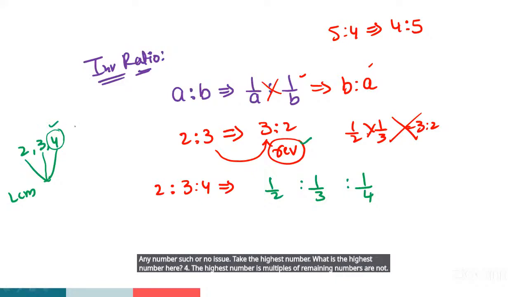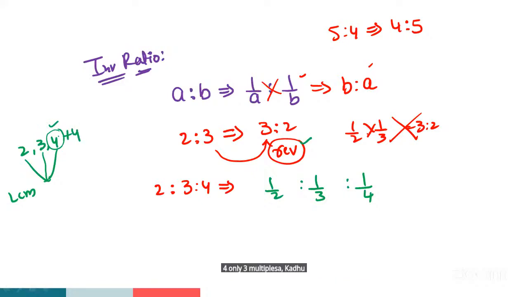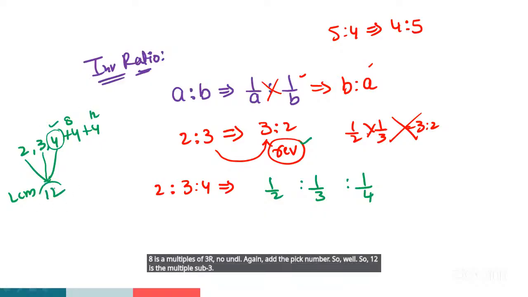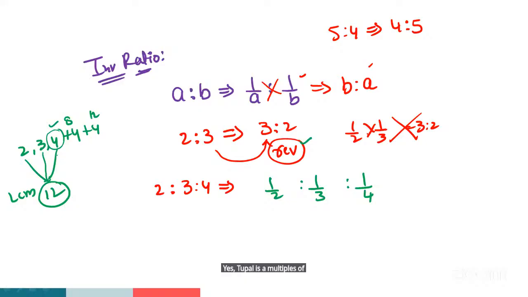4 is not a multiple of 3. Then add the big number: 4 plus 4 is 8. Is 8 a multiple of 3? No. Again add the big number, so 12. Is 12 a multiple of 3? Yes. Of 2? Yes. Of 4? Yes. And the LCM is 12, guys.